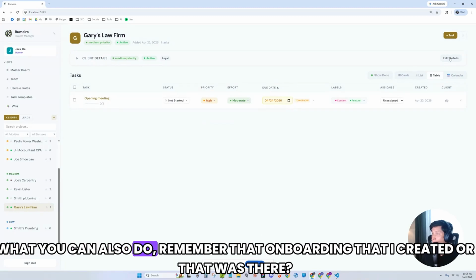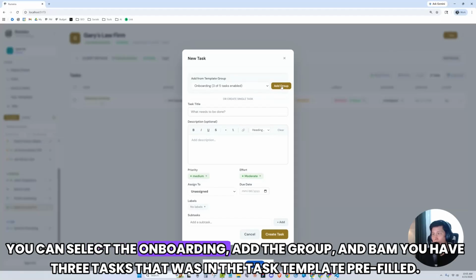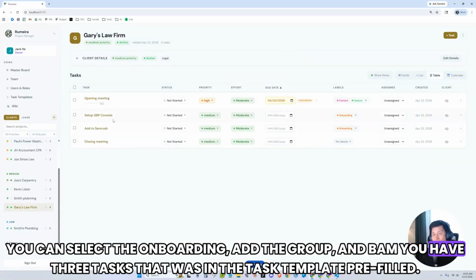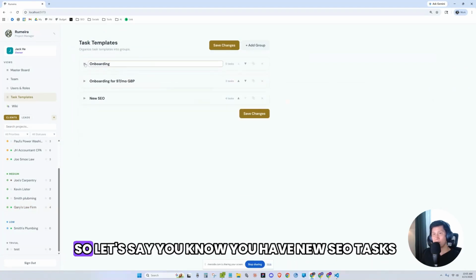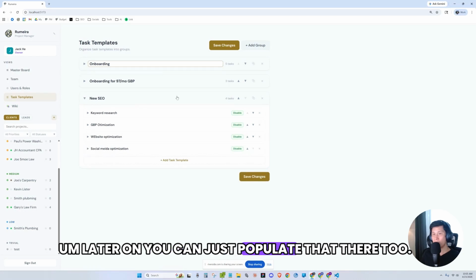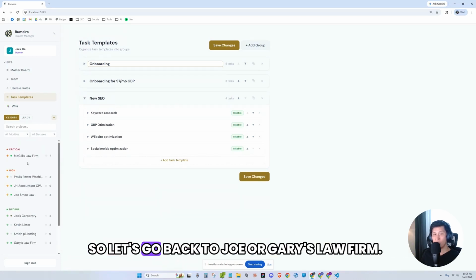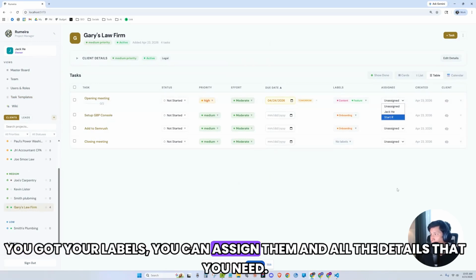What you can also do, remember that onboarding that I created or that was there? You can select the onboarding, add the group, and bam, you have 3 tasks that were in the task template pre-filled. So let's say you have a new SEO task later on, you can just populate that there too. So let's go back to Gary's law firm. You got your labels, you can assign them, and all the details that you need.